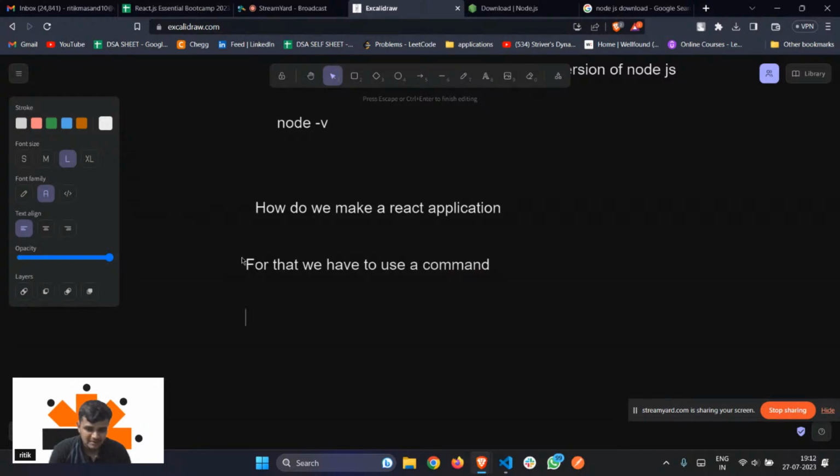And what is that command? That command is npx create-react-app, and here, any name that you want to give to your application, right? As simple as that.